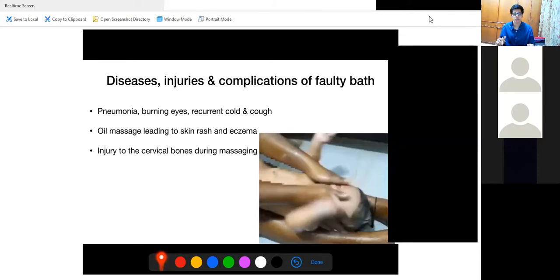Oil massage will lead to skin rash and eczema. Even if this child is having infantile eczema, the first advice is to stop oil massage, because this can lead to eczema, this can lead to a skin rash, and injury to the cervical bones during massage.